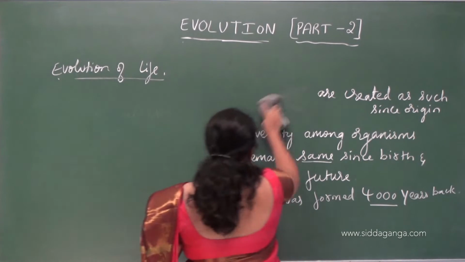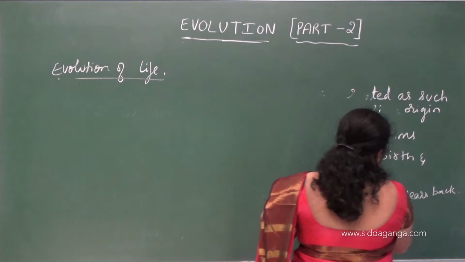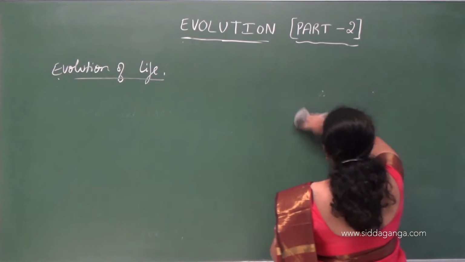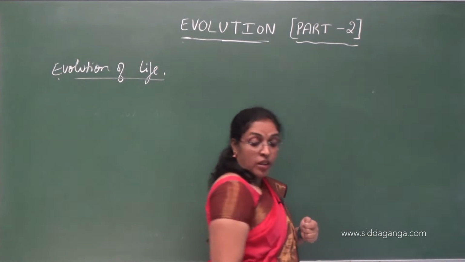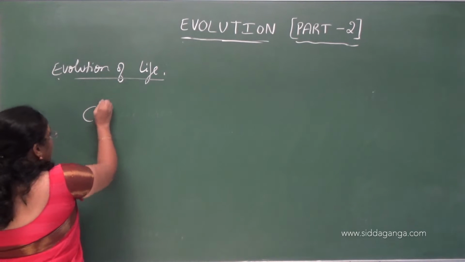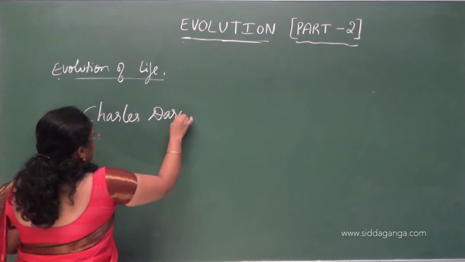Then Charles Darwin, he gave some statements about the evolution of life. So he did a sea voyage.